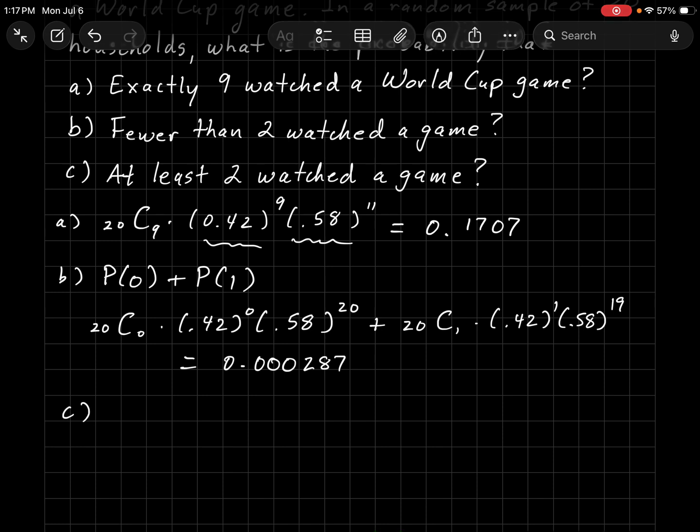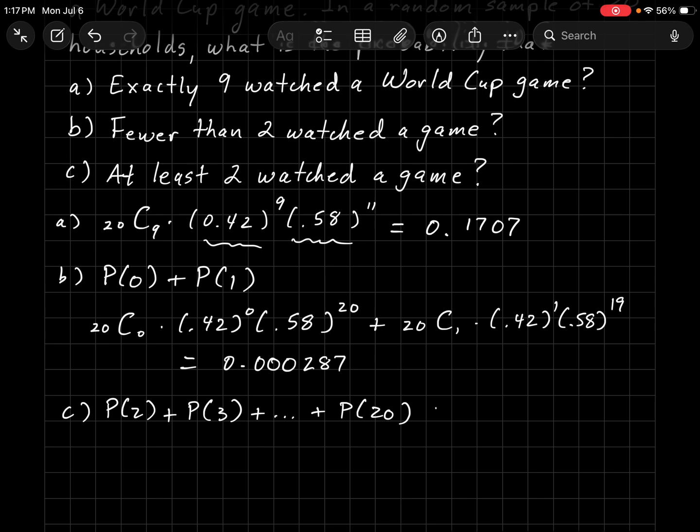So what's the probability that at least 2 or more watched a game? Well, of course, that's a probability that 2 or 3 or 4 or all the way out to 20 watched a game. That's a lot of work, right? What is the shortcut to doing this?